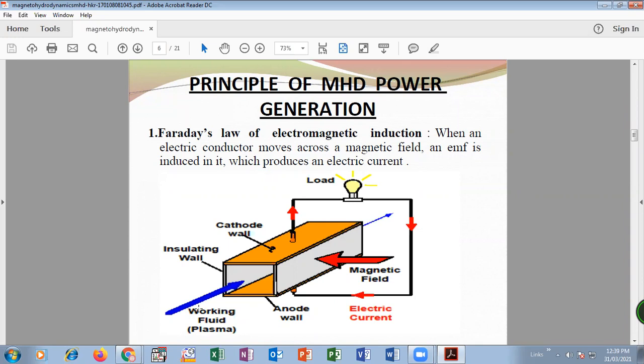After heating further, it is converted into plasma. That is the ionized state, containing positively charged ions. Also, it contains electrons. Okay. So the main basic principle is Faraday's law. So the magnetohydrodynamic power generator works on Faraday's law of electromagnetic induction.